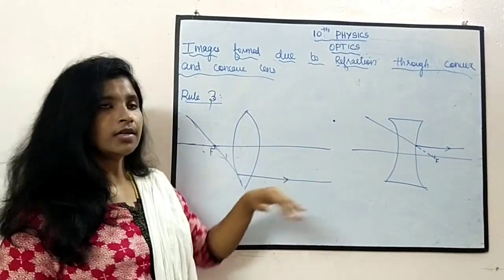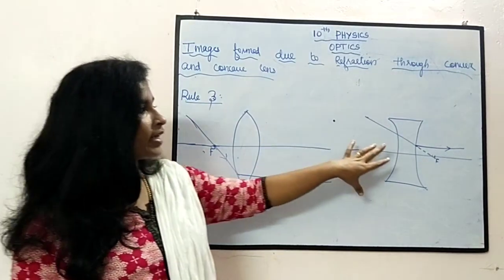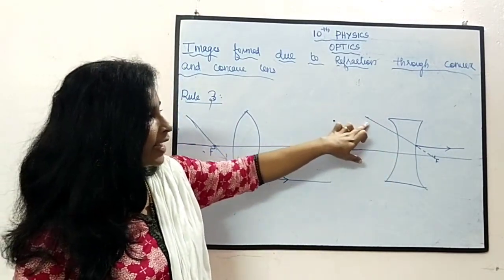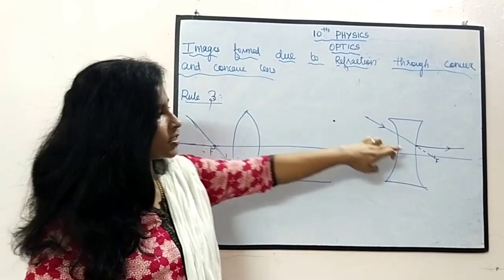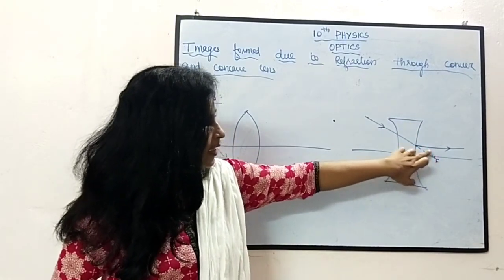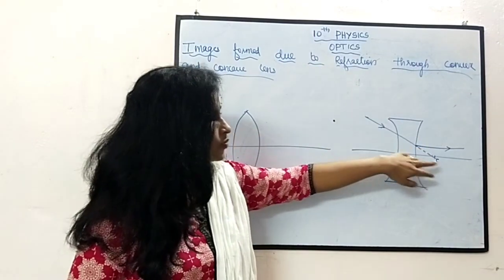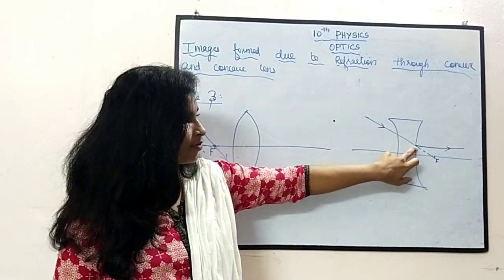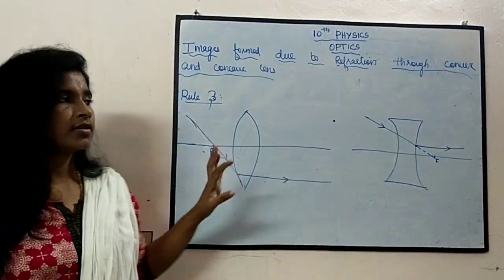It will be parallel to the principal axis. It is in case of convex lens. If the light is incident towards the focus, and it is coming towards this focus, after getting refracted, it will be parallel to the principal axis. Okay, this is rule number 3.